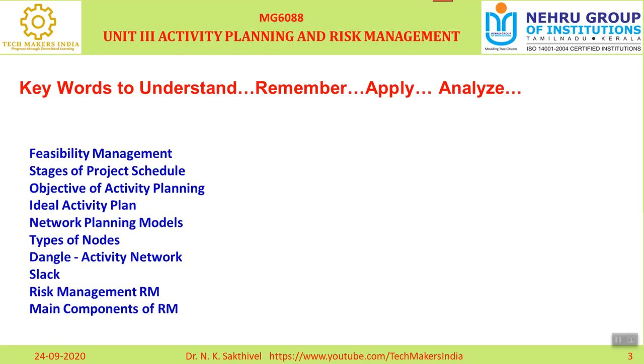Then scheduling risk means when preparing a schedule, I forgot to include certain tasks. Then cost risk also we can consider. I have given assurance that within 50 crore I can complete the project. When developing the project, I understood that I wanted more money than 50 crore, which is the problem. That is called cost risk or funding risk. Like this we can go.